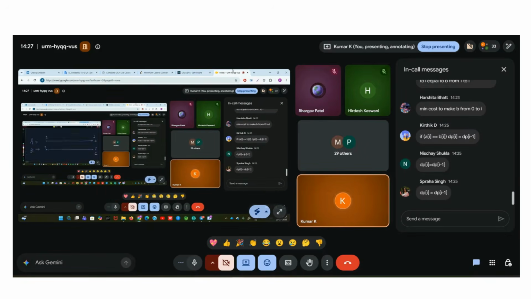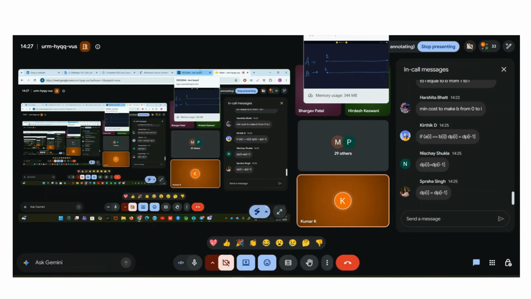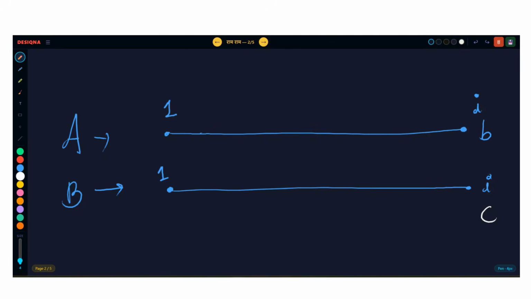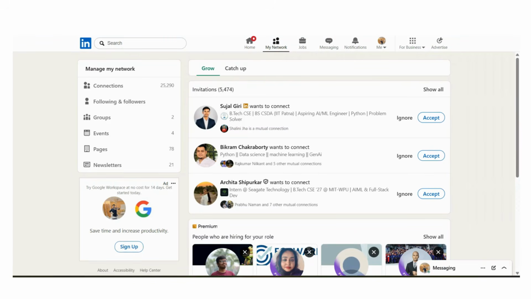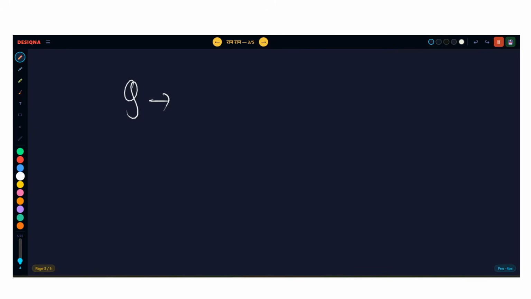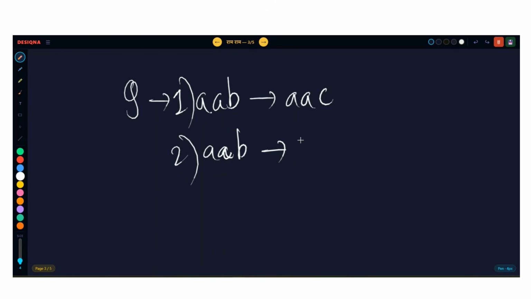So, guys, what is the other case which we have not covered? Please write in the Google chat. The case is if A of I not equal to B of I. Now, guys, the answer is super simple. What will you do? You will travel all the queries. I am assuming that we have a query array like this here. Let's say one query array is saying that AAB can get converted to AAC. This is the first query. Second query is saying that AAB can get converted to AAD. There are many queries like this.